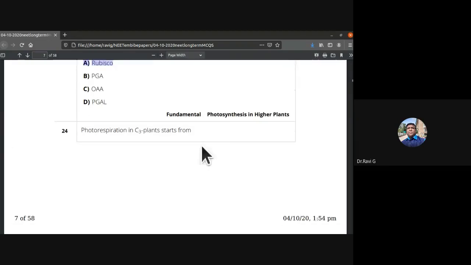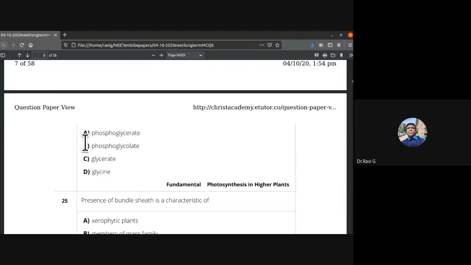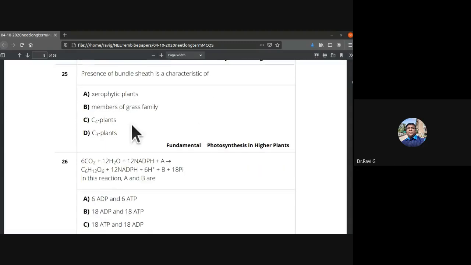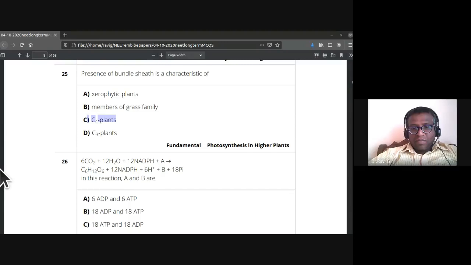Rubisco is the enzyme. Photorespiration in C3 plants starts from phosphoglycerate, phosphoglycolate. It starts from phosphoglycolate. So the question number is 24. The answer is B, phosphoglycolate. Presence of bundle sheath is a characteristic of xerophytic plants, members of grass family, C4 plants, C3 plants. So C4 plants have these bundle sheath cells. So 25th, the answer is C.